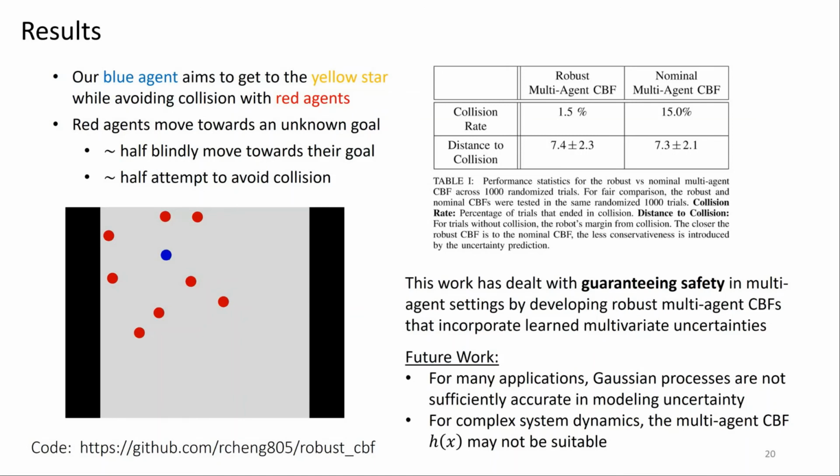To summarize, this work has dealt with guaranteeing safety in multi-agent settings by developing robust multi-agent CBFs that incorporate learned multivariate uncertainties. But I think there's much future work to be done in this space, and so to conclude, I want to note two prevalent issues that we are very interested in exploring right now. The first being, for many applications, Gaussian processes are not sufficiently accurate in modeling uncertainty. So we need better predictive models and uncertainty parameterizations. Second, for more complex robot dynamics, we may need to learn a more complex multi-agent CBF that may be less conservative and more suitable to a specific robot's dynamics.